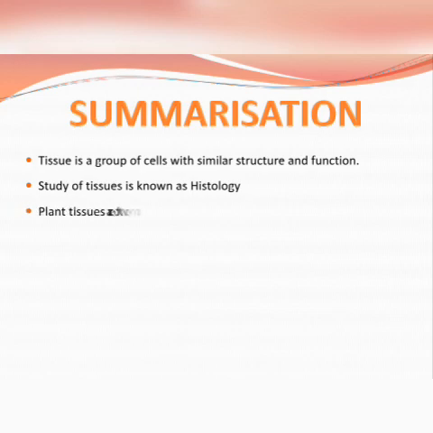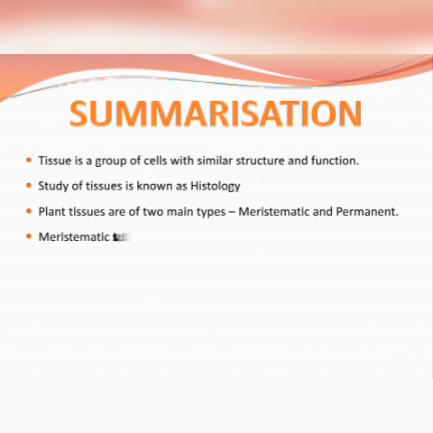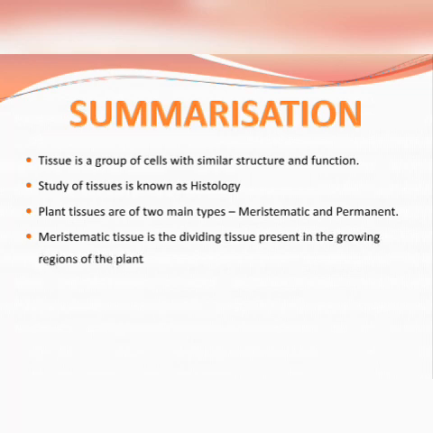Plant tissues are of two main types, meristematic and permanent. Meristematic tissue is the dividing tissue present in the growing regions of the plant.